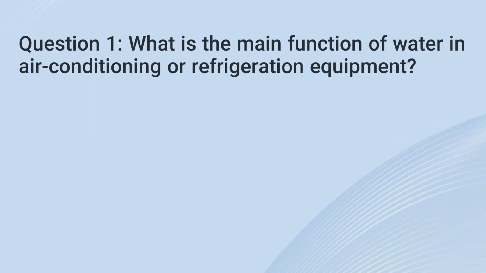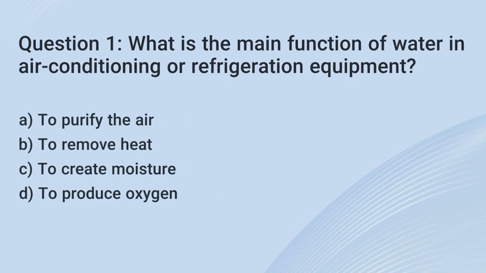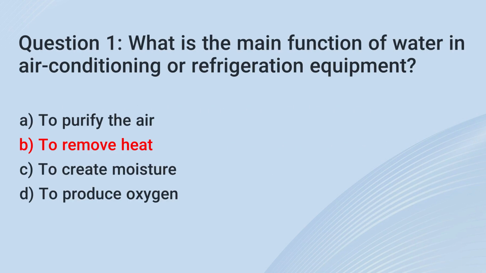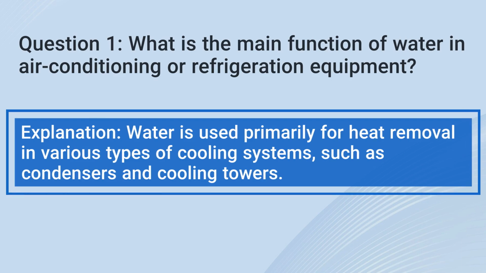1. What is the main function of water in air conditioning or refrigeration equipment? A. To purify the air. B. To remove heat. C. To create moisture. D. To produce oxygen. The correct answer is B. To remove heat. Explanation: water is used primarily for heat removal in various types of cooling systems, such as condensers and cooling towers.